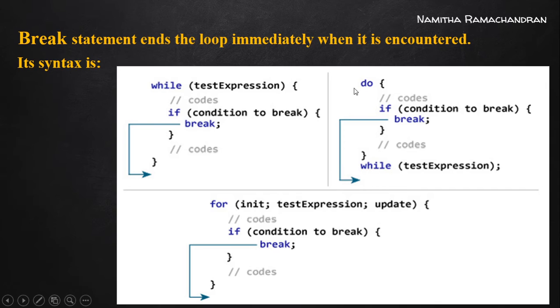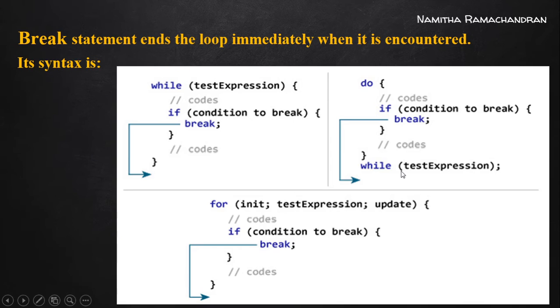Similarly, this is a case of a do while loop. This is the body of our loop. Here we have this if condition again. First the execution of the loop body starts, and if this condition becomes true, then we can transfer control inside this if body, and while executing this break statement, what will happen? It transfers control directly to the outside of this do while without going for the test expression evaluation. Directly transfer control from this loop body, that means we can transfer control from the loop body to the outside of the loop body without waiting for this